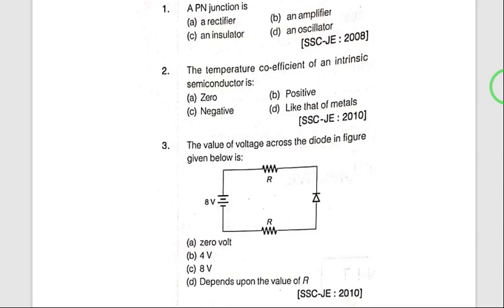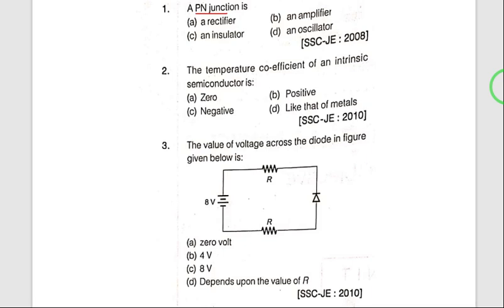In this video, I am going to discuss SSC JE Electrical previous questions. This is regarding analog electronics. See here the first question. A PN junction diode is a which one? Rectifier, amplifier, insulator or oscillator?